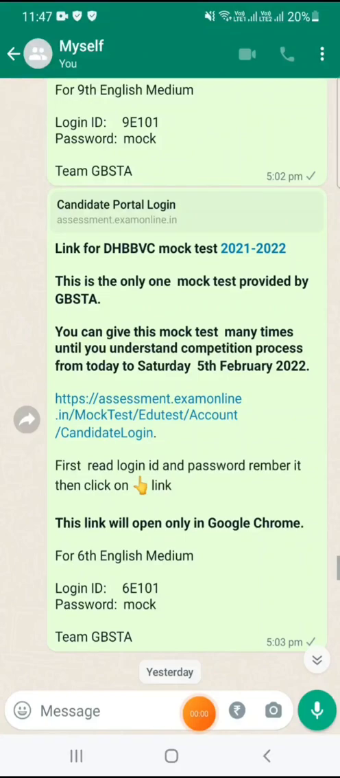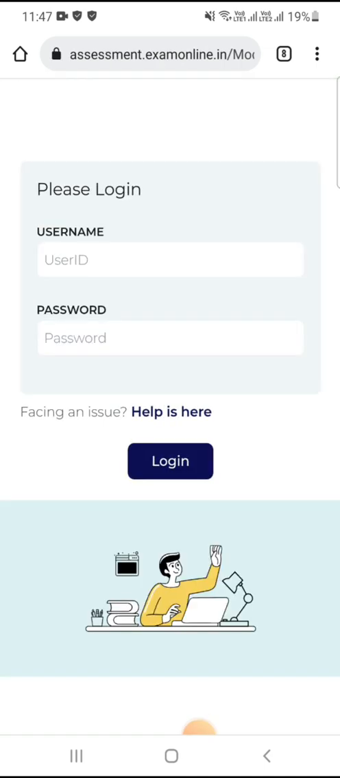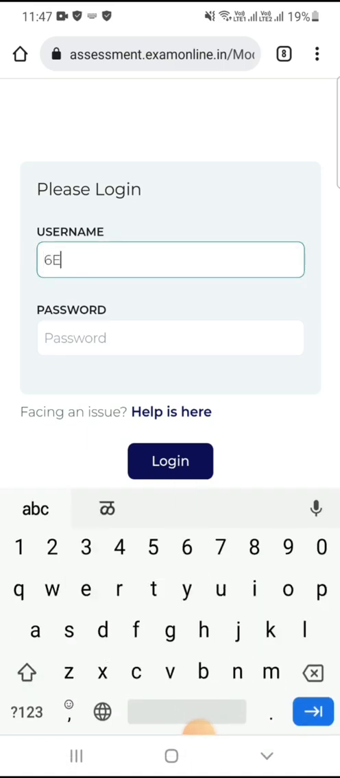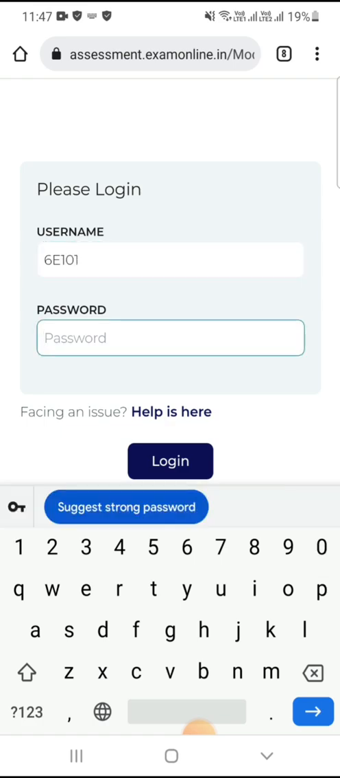For the Dr. Homi Bhabha Bal Vaidyanik practical competition, you have to click on this link provided to you. Then you have to use your login ID and password specially provided on the WhatsApp group. This is common for all, but for the final exam, you will be provided a new password one day before, on Saturday.